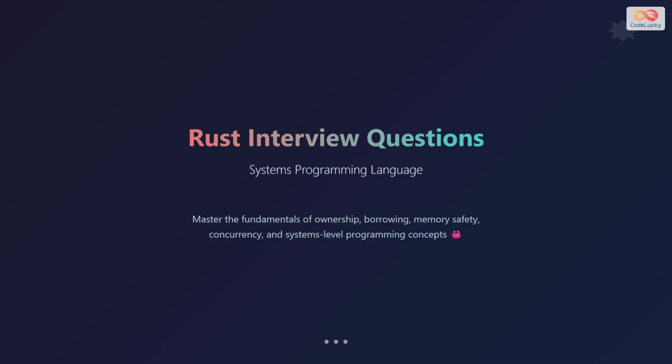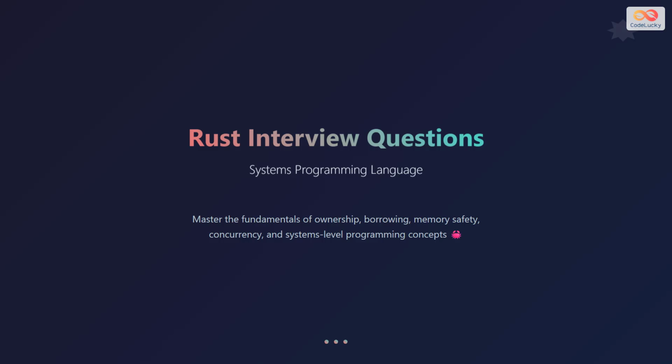Welcome to our comprehensive guide on Rust interview questions for systems programming. Rust is a powerful programming language that has gained tremendous popularity for building high-performance, memory-safe applications. In this presentation, we'll explore the fundamental concepts that every Rust developer should master, including ownership, borrowing, memory safety, concurrency, and systems-level programming. These concepts form the backbone of most technical interviews for Rust positions.